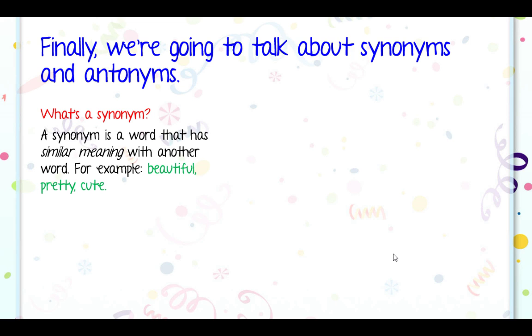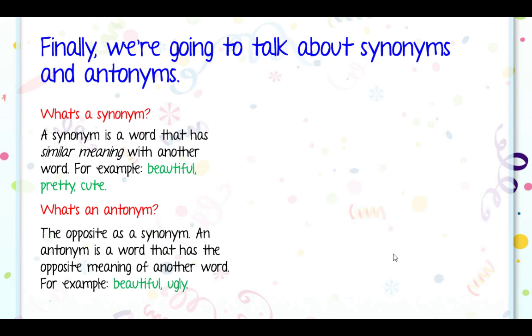Those 3 words have similar meaning, a positive observation of something, right? What's an antonym? Well, an antonym is all the opposite. An antonym is a word that has the opposite meaning of another word. For example, the opposite meaning of beautiful is ugly, or the opposite meaning of ugly is beautiful.